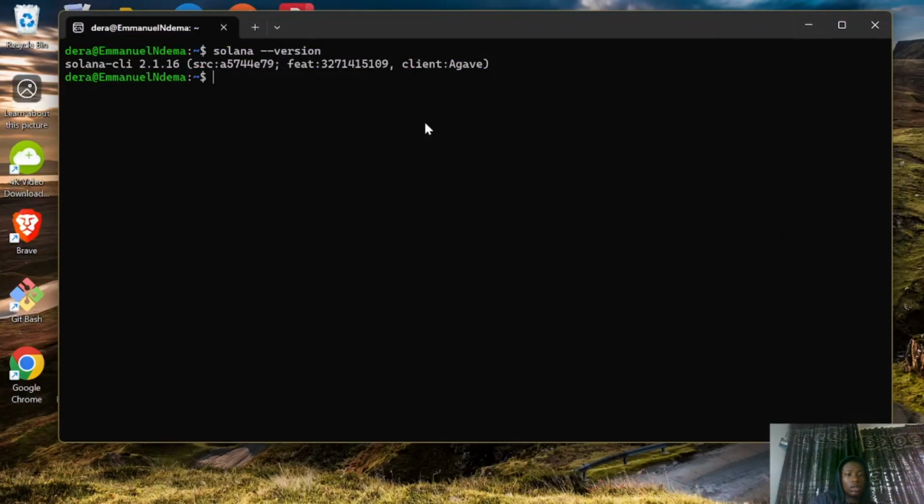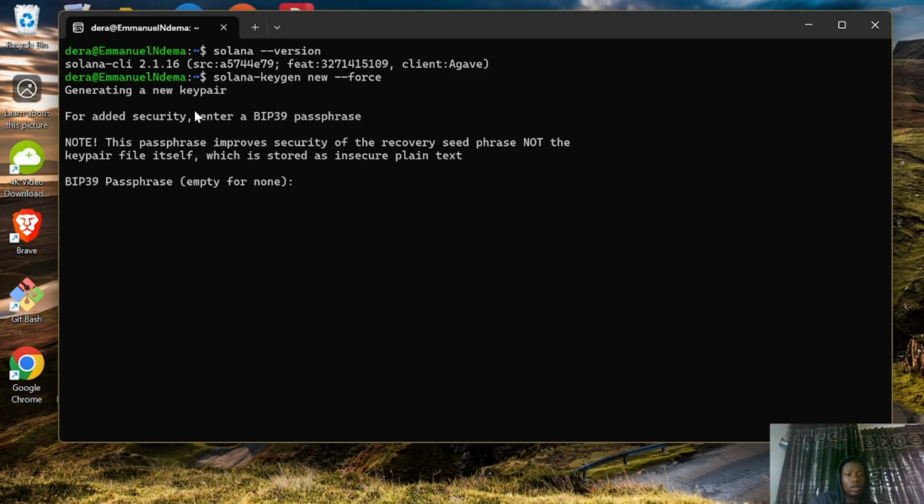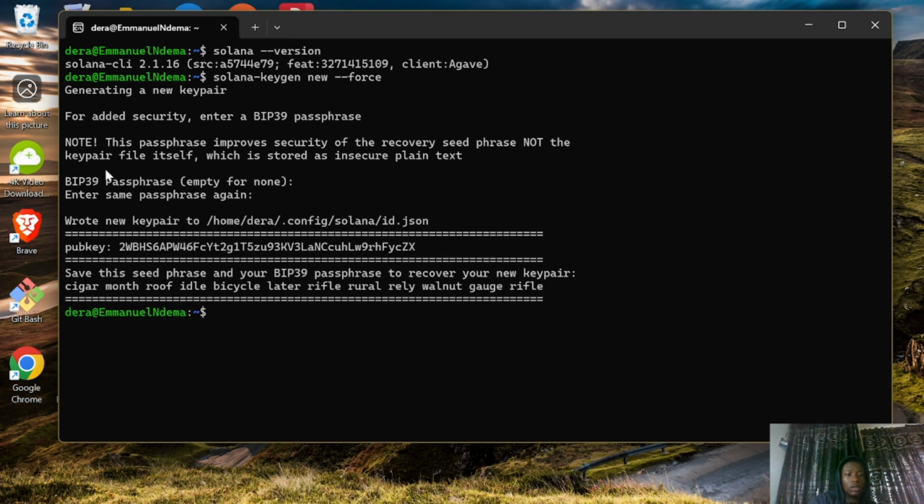Now let's get started with Solana CLI interaction. The first command we'll be using is solana-keygen new. This command creates a key pair for you to interact with the Solana cluster. But because I already have a key pair generated before, I have to use this --force flag so I won't get an error. And then let me enter a password and enter it again. And as you can see, it has been created.